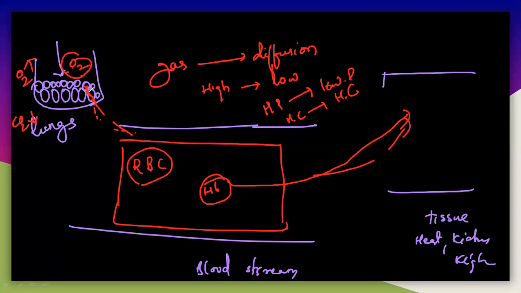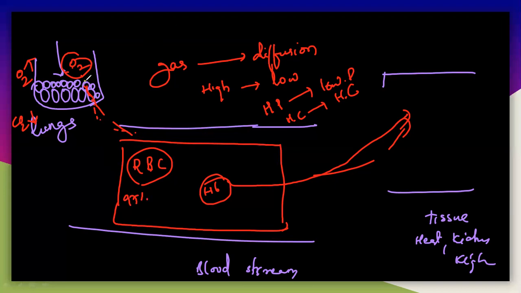So here the concentration of O2 is very high. In the blood there is no oxygen. So first this oxygen will be transported from the lungs to the bloodstream. Of the oxygen molecules, 97% will move towards the RBC here.